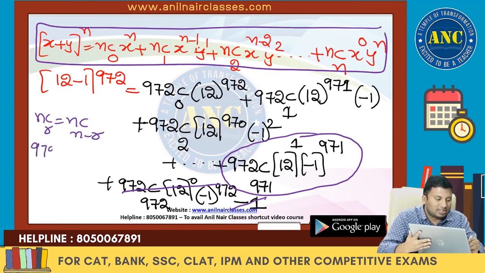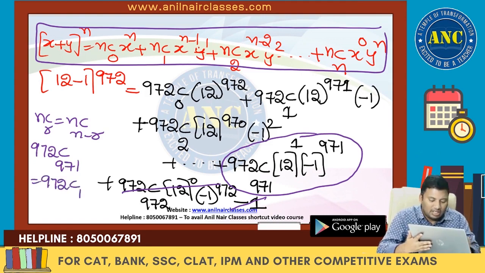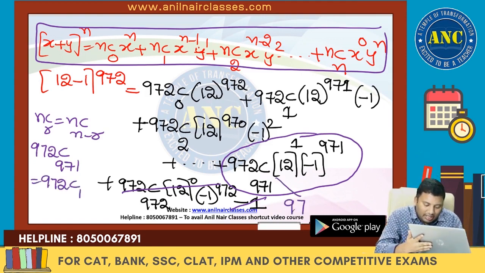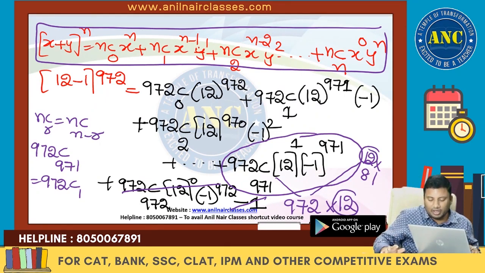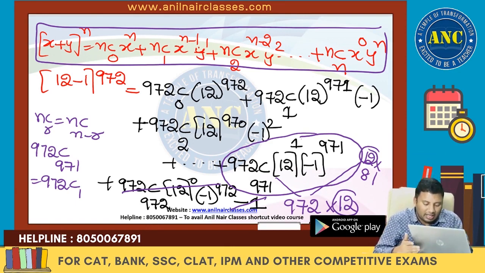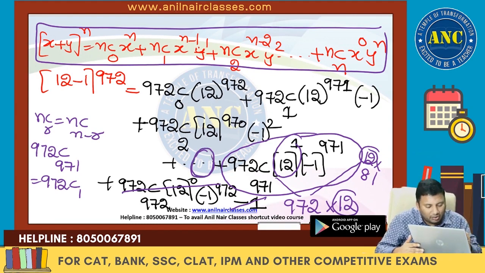So 972 till 971 is 972C1, which is 972. Here it is 972, here it is 12. 972 is 12 into 81. So 12 into 12 is 12 square. If this is 12 power 1, this will become 12 square. 12 square is divisible by 12 square.